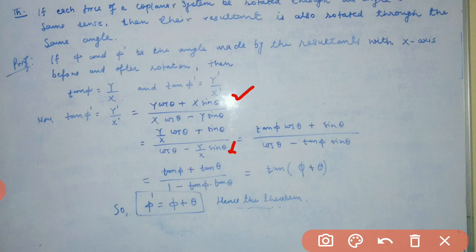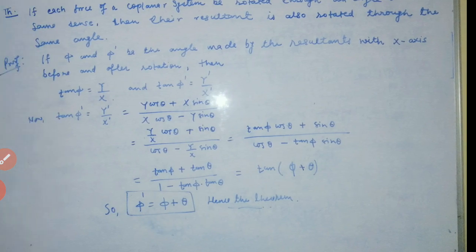Now by solving, putting the value of y by x, we have tan phi into cos theta plus sin theta divided by cos theta minus tan phi into sin theta. Dividing both numerator and denominator by cos theta, we have tan phi plus tan theta divided by 1 minus tan phi into tan theta.